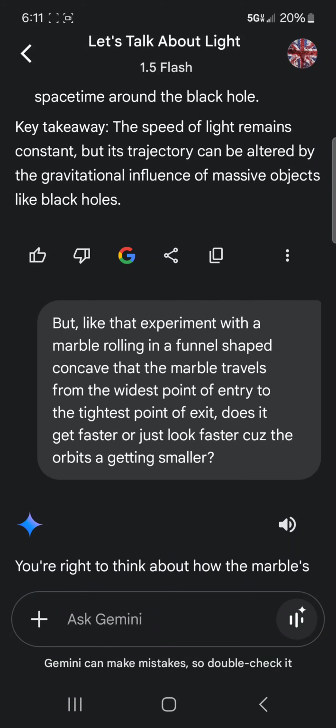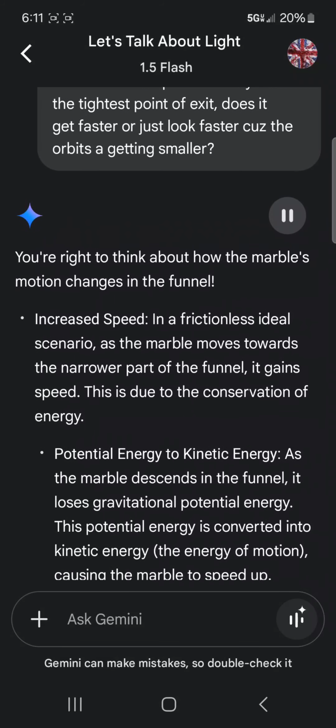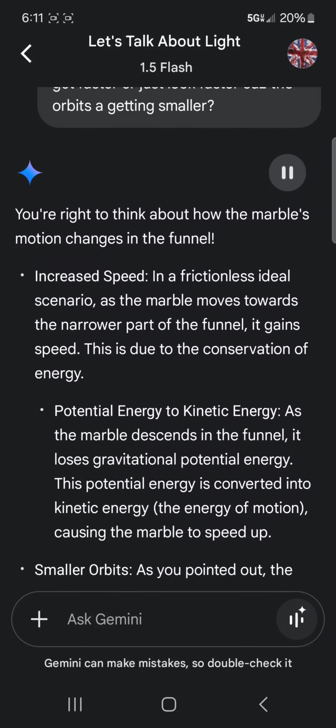But like that experiment with a marble rolling in a funnel-shaped concave, where the marble travels from the widest point of entry to the tightest point of exit, does it get faster or just look faster because the orbit gets smaller? You're right to think about how the marble's motion changes in the funnel.